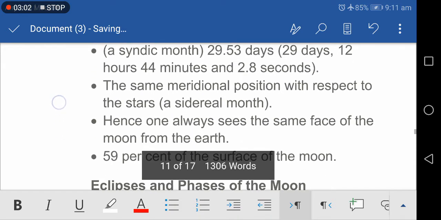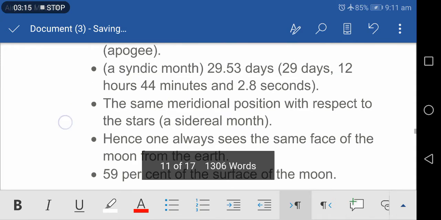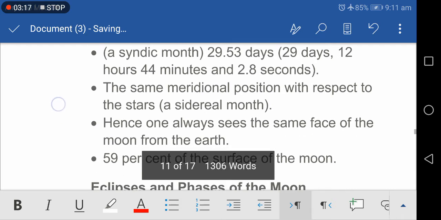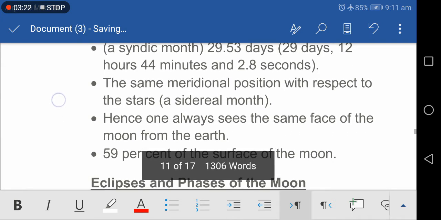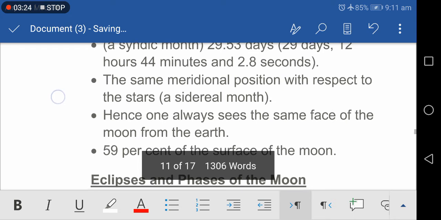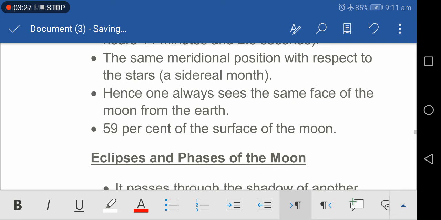It takes about 27 and a half days for the moon to be relocated in exactly the same meridian position with respect to the stars, a celestial month. The moon completes one rotation on its axis in one celestial month, hence one always sees the same phase of the moon from the earth. Only 59% of the surface of the moon can be visible from the earth.